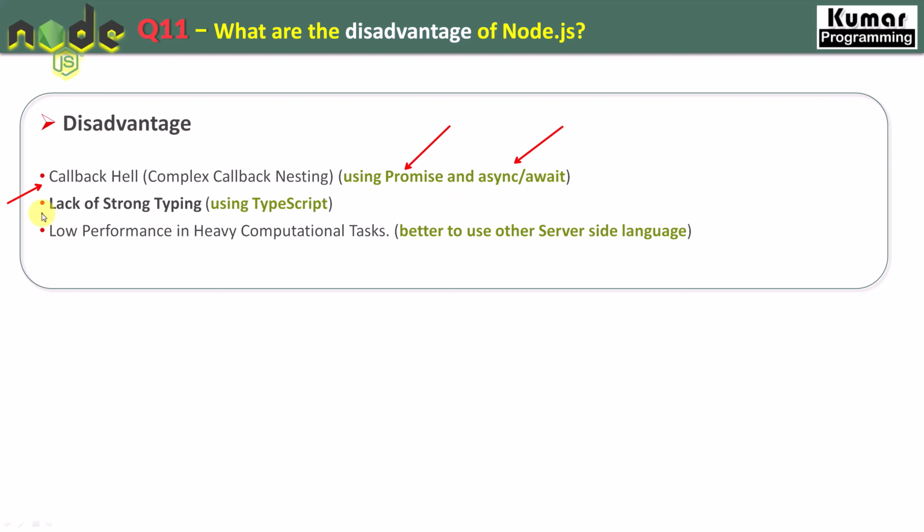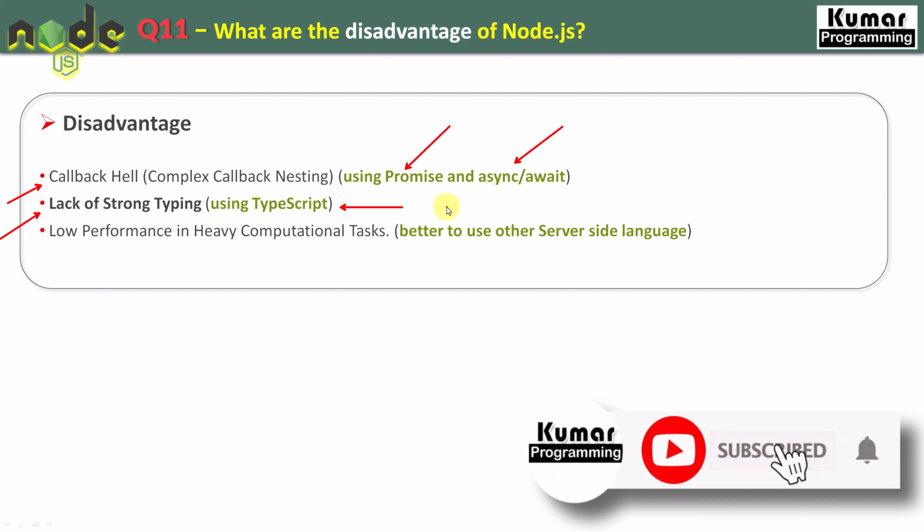The second issue we have with Node.js is lack of strong typing. Since Node.js is based on JavaScript, and JavaScript itself is not a strongly typed language, right? So here we have a lack of strong typing, but still that issue can be resolved by using TypeScript, right? TypeScript is just a superset of JavaScript. If we are adding types to the variables, then that JavaScript becomes TypeScript, right? So it's very easy. Don't worry about that. I'll explain everything once we have our practical demonstration.